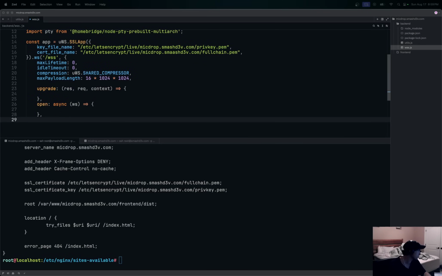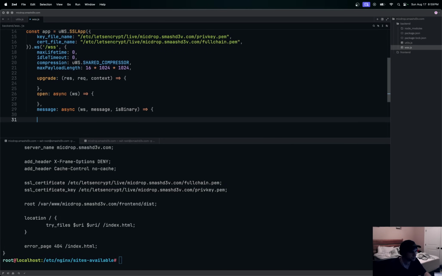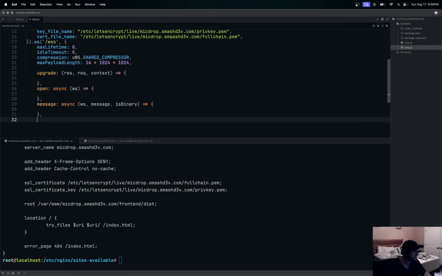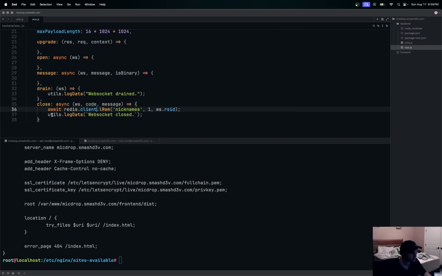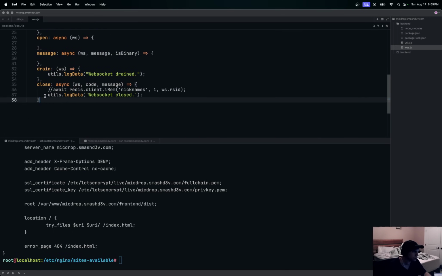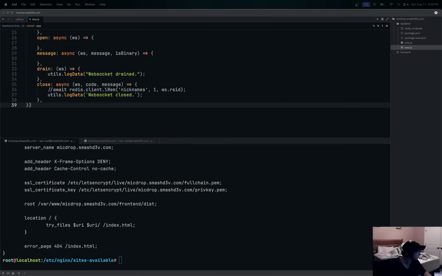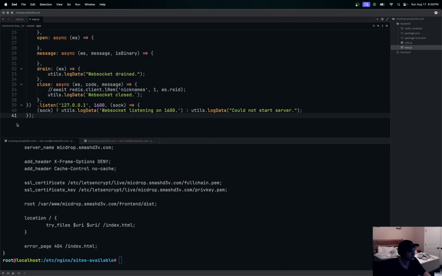The next thing to pay attention to is we're going to have messages, so something to do with the message, okay? And then we are going to have a drain and a close, and we can basically do something like this. Oh yeah, that's why we need to talk to Redis, but we're not doing that yet. So these are all the functions of uWebSockets, okay? So once we have the close, we can start to listen. So this will be like this. And this will be our listen stuff right here. So we'll have this, okay?